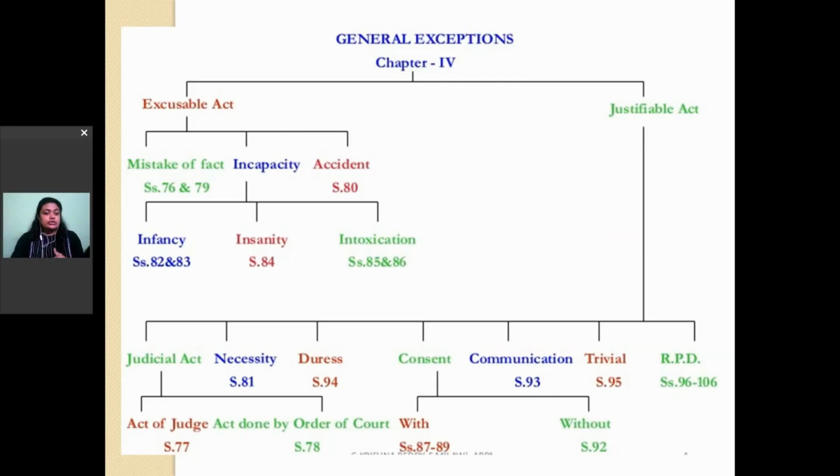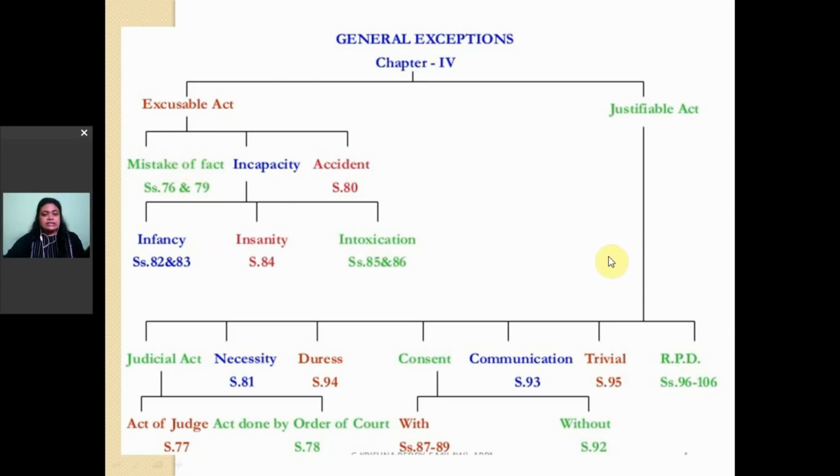Of course it plays a role. No one can do anything under the purview of taking revenge or a grudge and use lack of mens rea as an excuse. Of course not, but this is indirect, whereas in excusable act we find the application to be much more direct. So let us now get into each of these provisions.